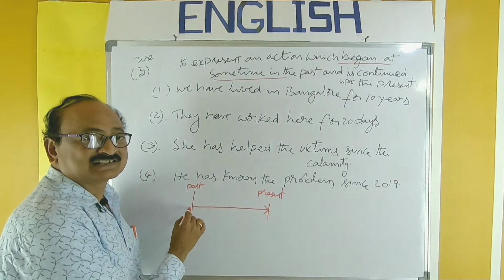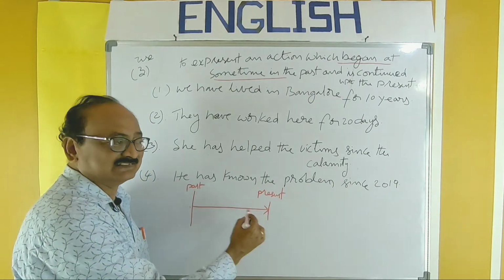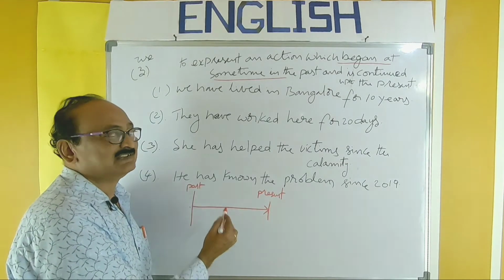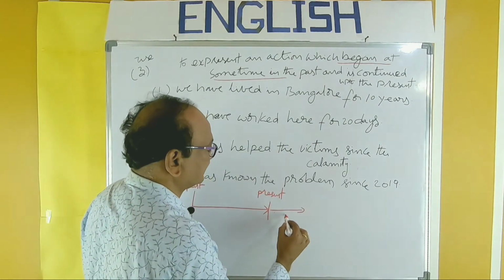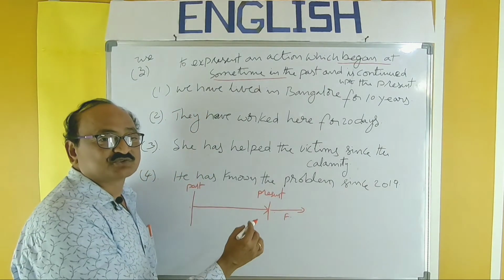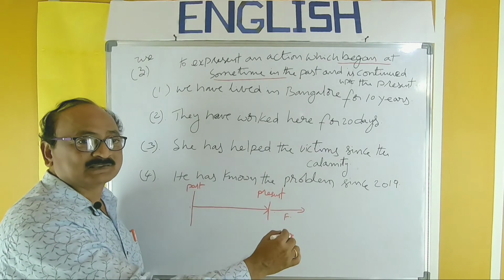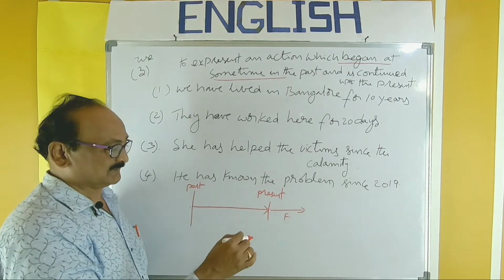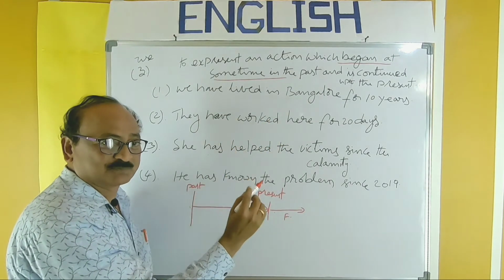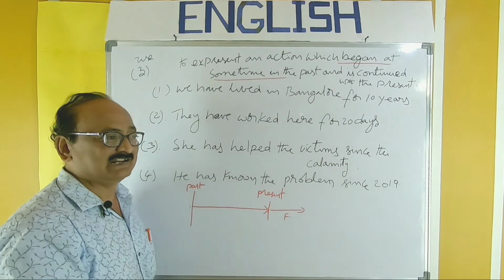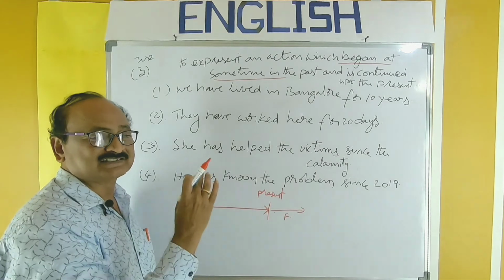So, action began at some time in the past and is continued up to this present moment. This sort of activities can be expressed by using present perfect. And here we are not sure of its continuation in the future. If we are sure of its continuation in the future, we have to go to present perfect continuous, and I will explain that point in the next video presentation. So now this is present perfect only. So action stops here, almost comes to an end, and we are not sure of its continuation. In this context only, we have to use this present perfect.